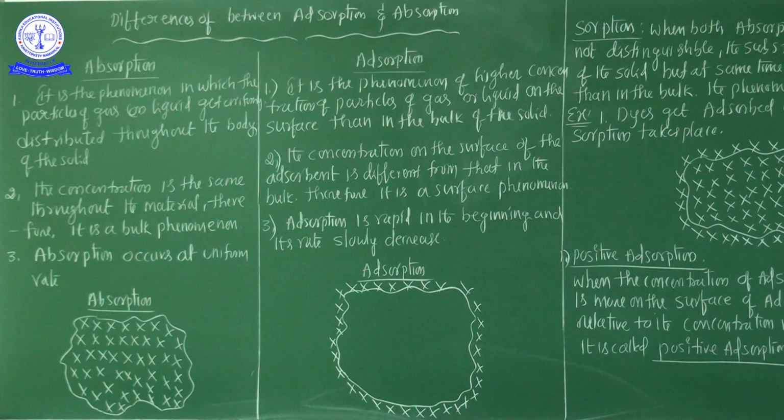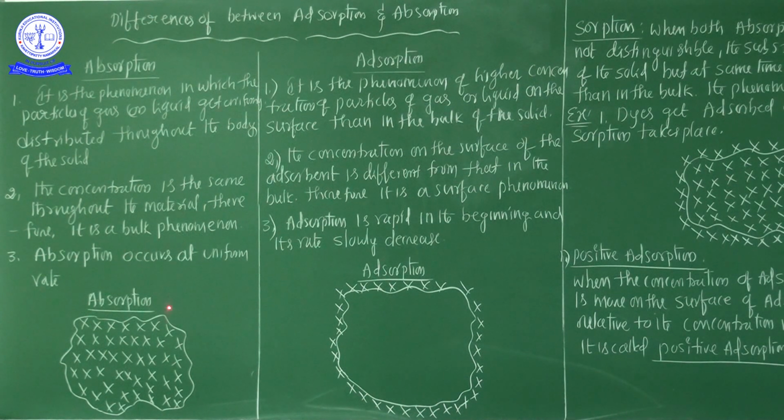For example, whether gaseous particles or liquid particles penetrate the solid matter, the concentration of the liquid or gas is the same throughout the material. Therefore, it is a bulk phenomenon.